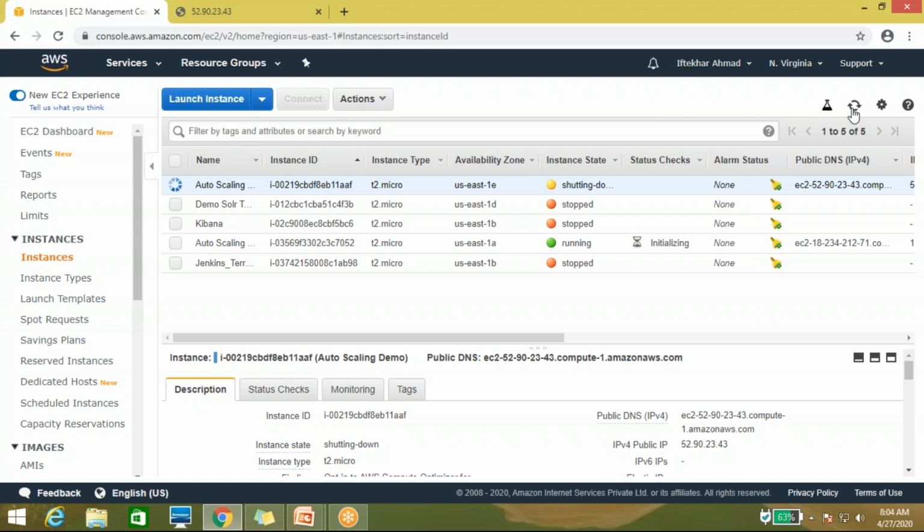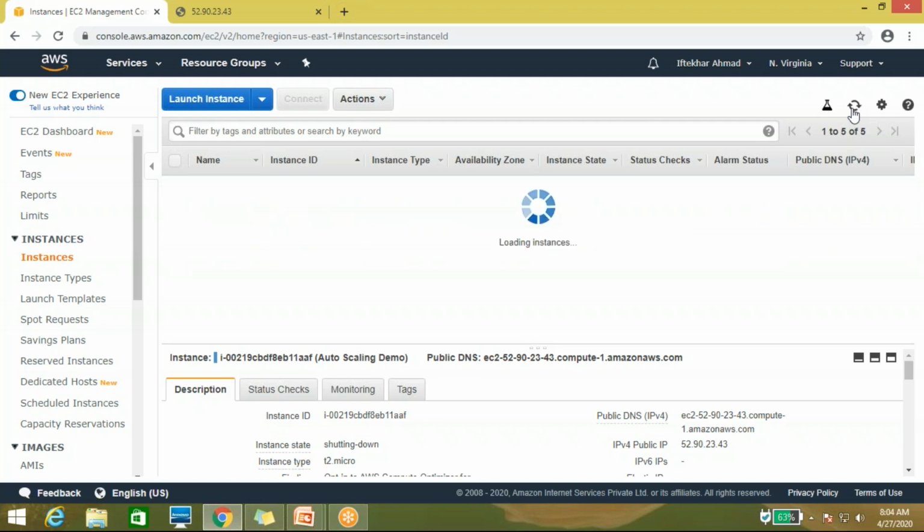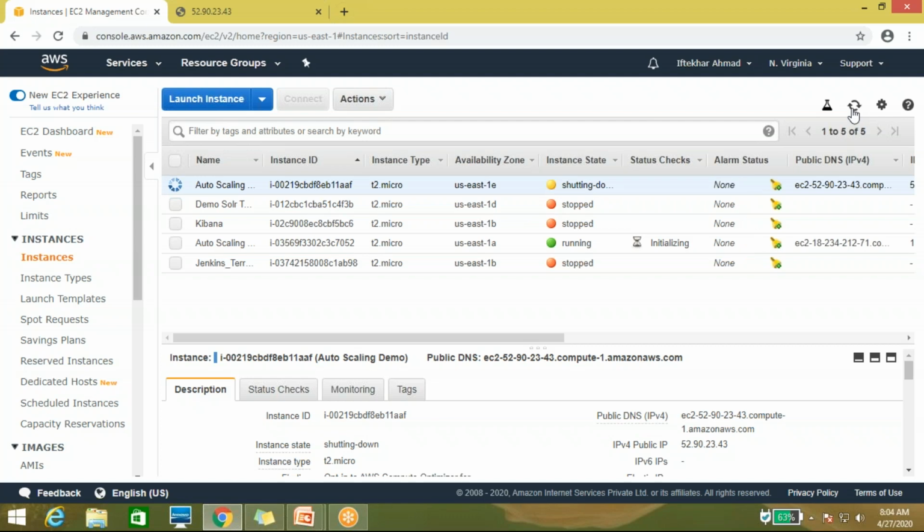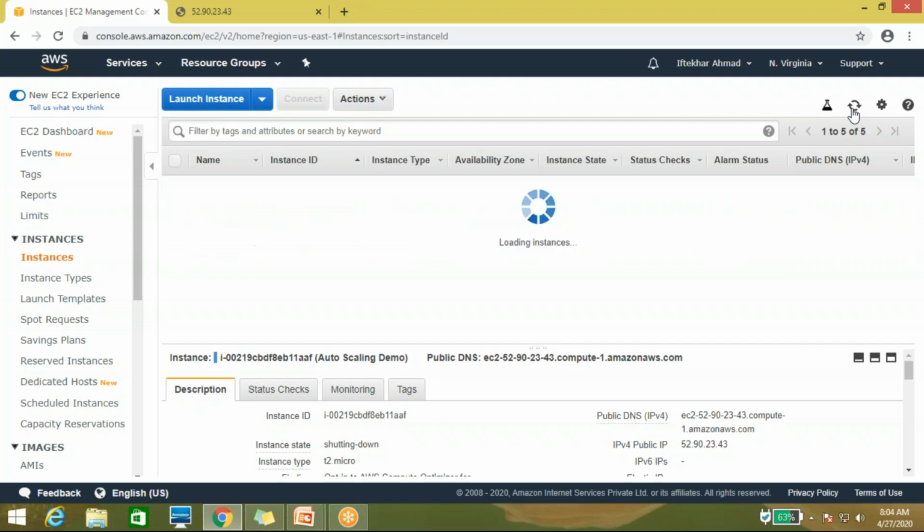It automatically creates one new instance. It will take 60 seconds up to 5 minutes, it means 300 seconds, to bring up a new instance. Wait for the time. It's getting shut down.